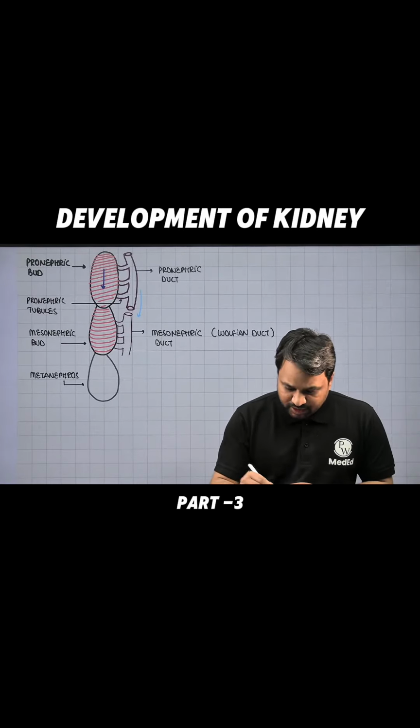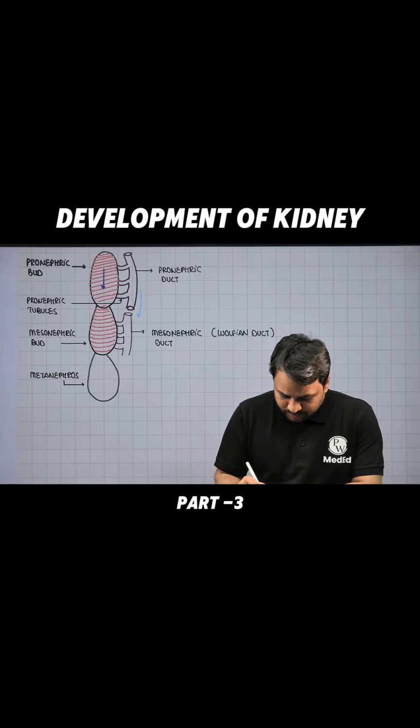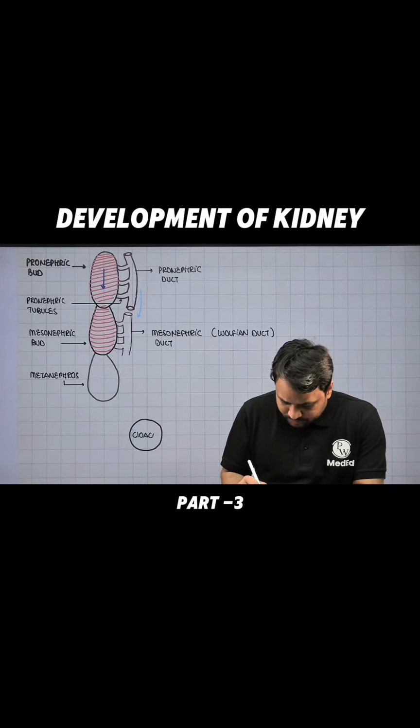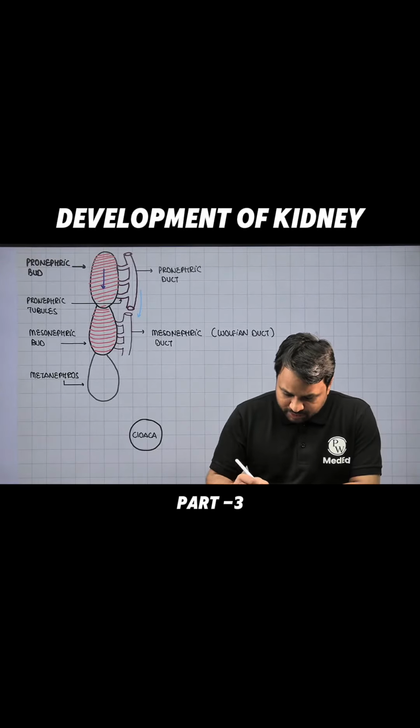we have the mesonephric duct. This mesonephric duct will go and amalgamate, or I can say fuse, with this structure which is called the cloaca. Okay? So what is going to happen is this mesonephric duct that is formed will continue to travel and will go and attach or open into the cloaca.